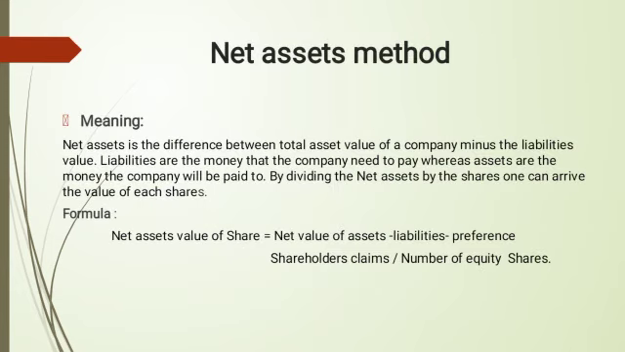Next slide. Net asset method. The meaning of net asset method. The net asset is the difference between the total asset value of the company, minus the liability value. The liability is the money that the company needs to pay to various parties. By dividing the net asset by the number of shares, one can arrive at the value of each share.